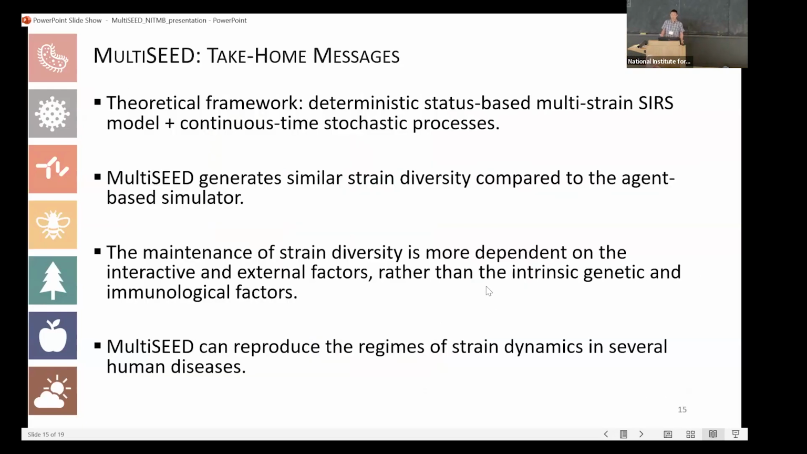Yeah, so there are some take-home messages. We have this theoretical framework, which combines deterministic models and continuous time stochastic processes. And we validate our model by comparing to the simulations of agent-based models. And we find that the maintenance of strain diversity is more dependent on the interactive factors and external forces, rather than the genetic and immunological factors. And finally, we show that MultiSEED can reproduce the regimes of strain dynamics in several human diseases. And in the future, we want to test this framework in other systems, such as plant or animal systems, to see if it can apply.